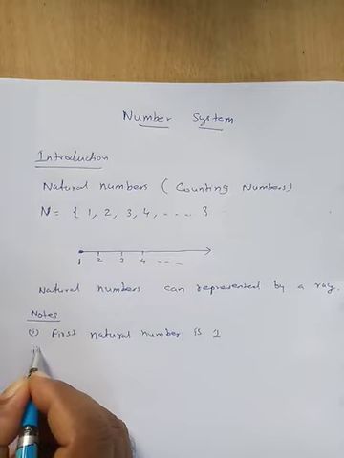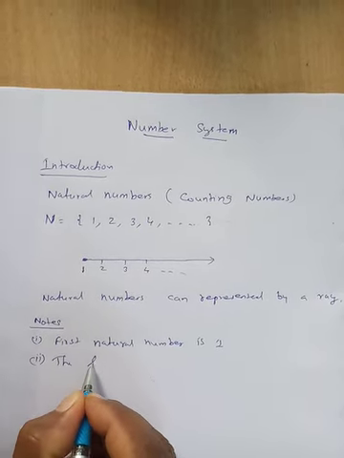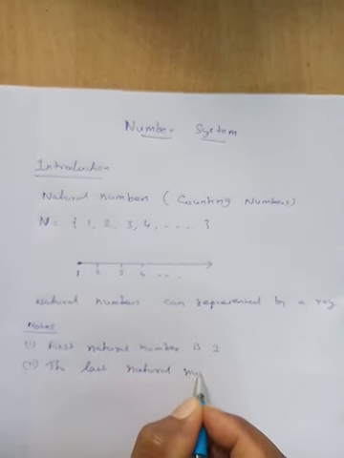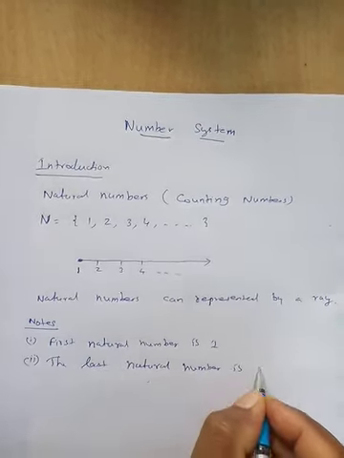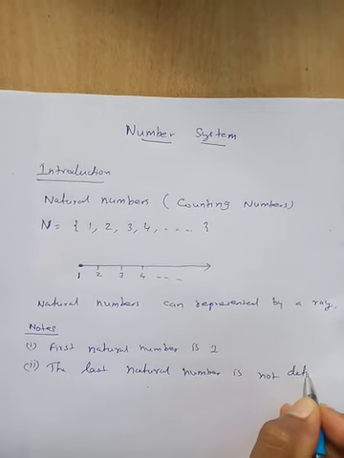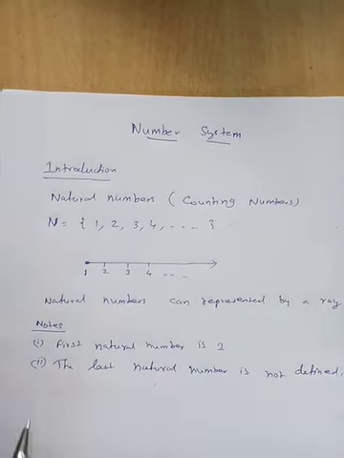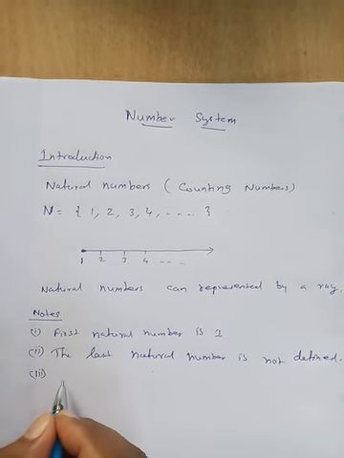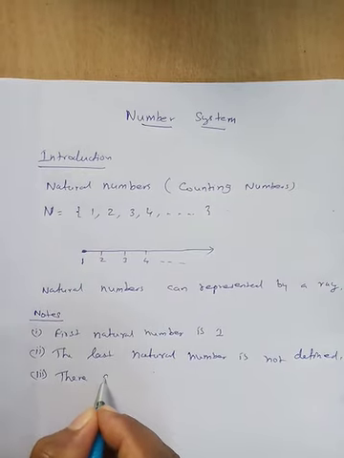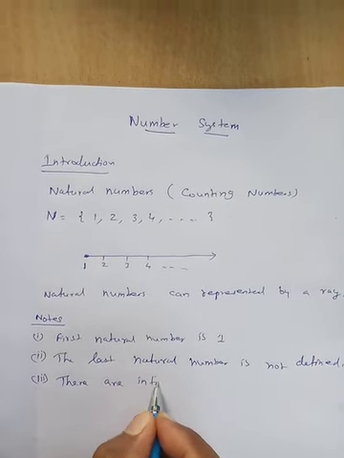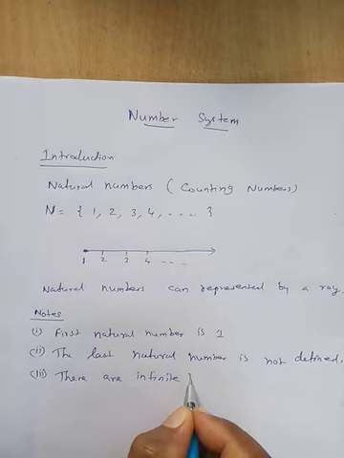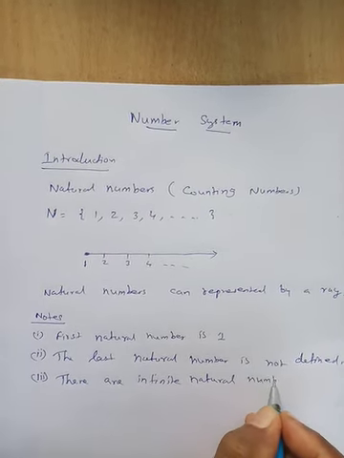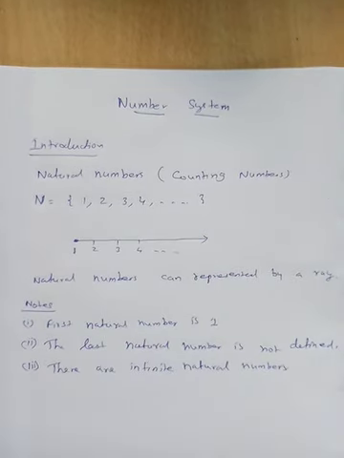So the last natural number is not defined. There are infinite natural numbers. The third note: there are infinite natural numbers.